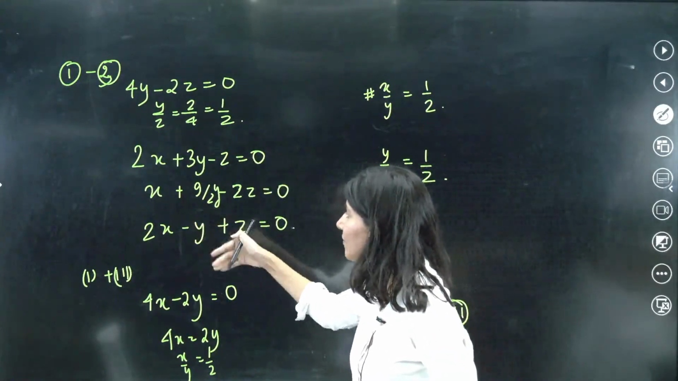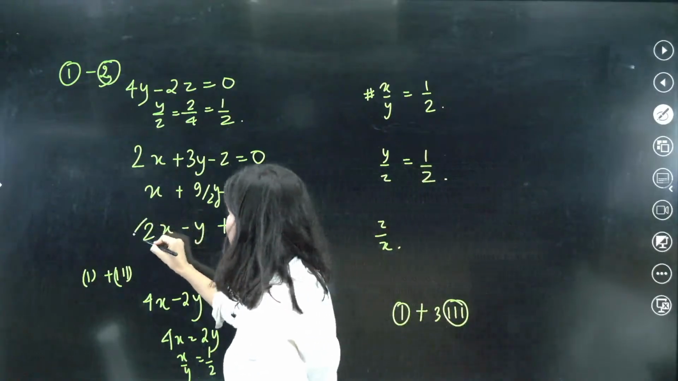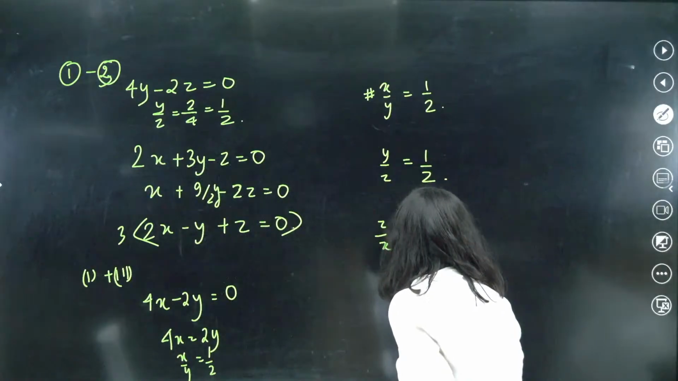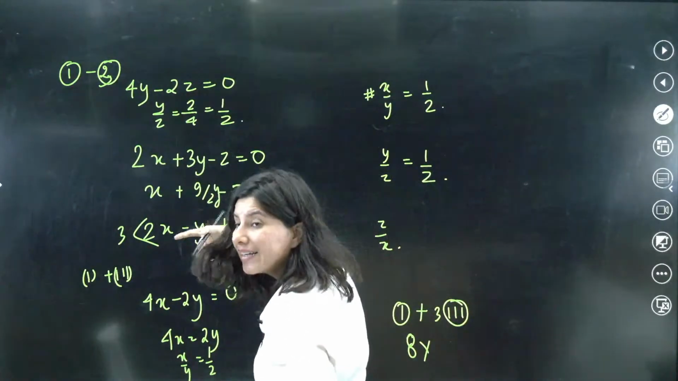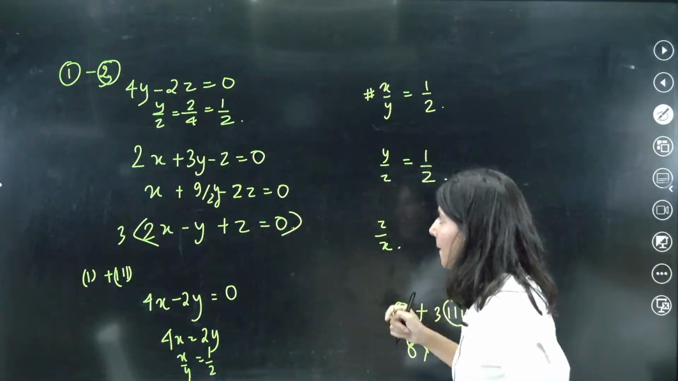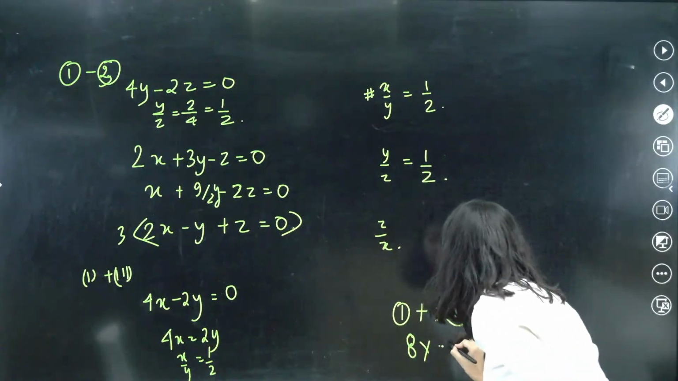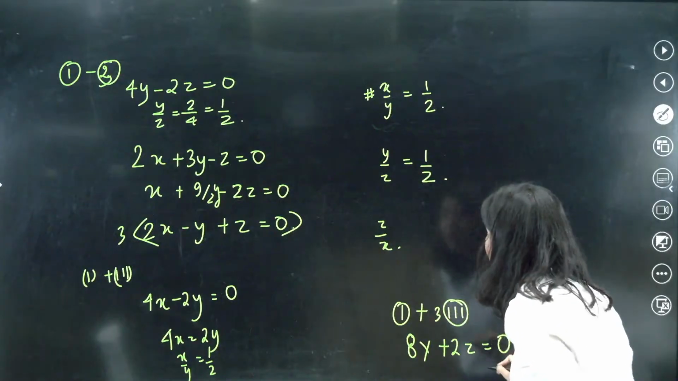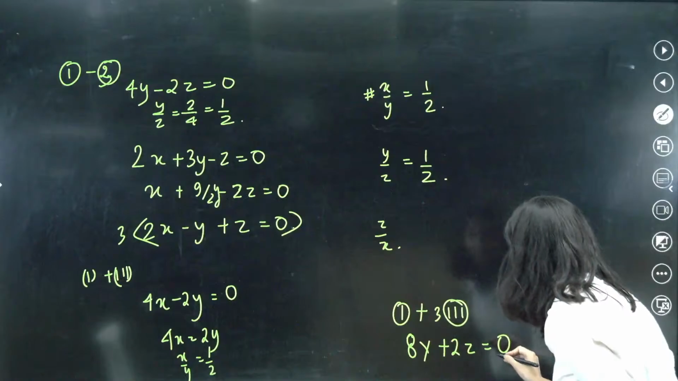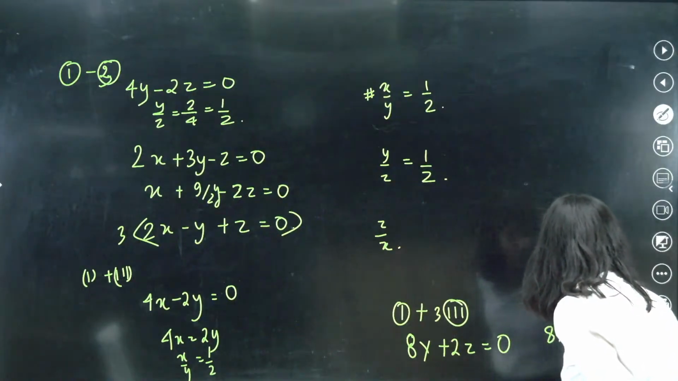First plus 3 times. So now if I multiply it with 3, 3 2s are 6, 7, 8. So 8x. 3 minus 3 gone. Minus 1 plus 3. Minus 1 plus 3 is plus 2z equals to 0. Now you're looking for z by x. Be careful, z by x. So 8x equals to minus 2z.